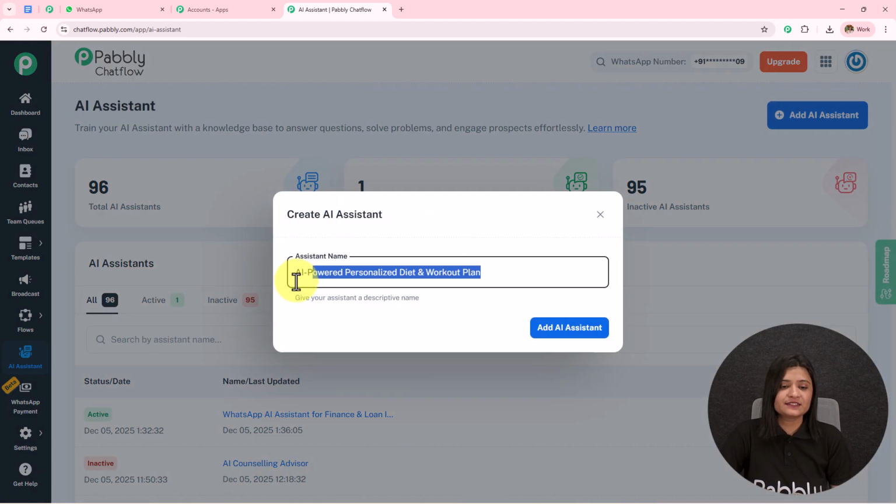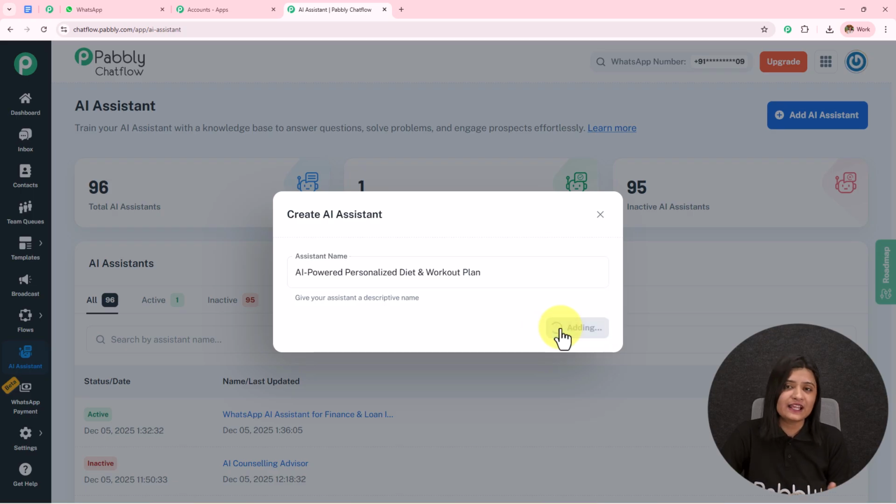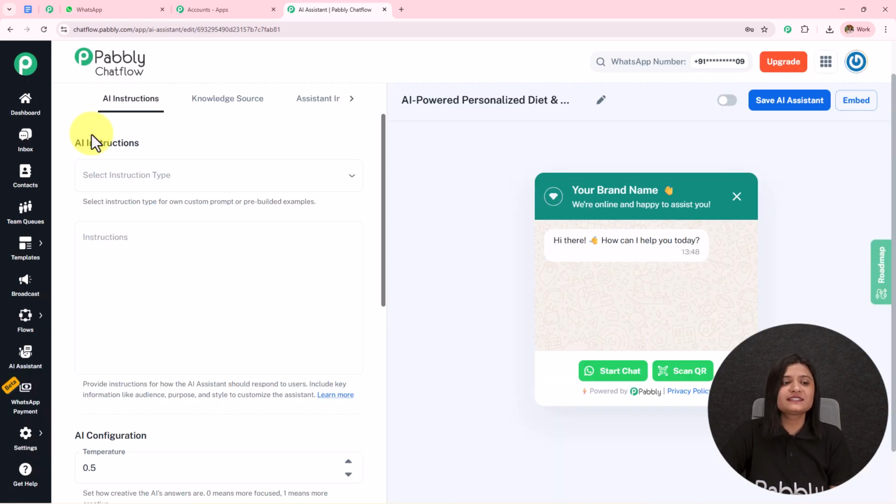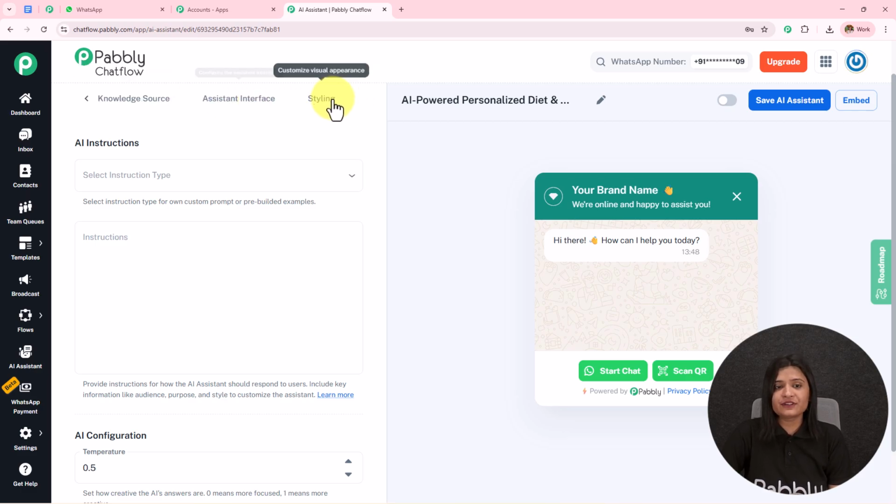You have to name this. So I have named this AI powered personalized diet and workout plan, and then I'm simply going to click on this add AI assistant. It has taken me towards this page. Now from here, we are going to start creating this AI assistant. On the top, you can see 4 options which we are going to fill in here: AI instructions, knowledge source, assistant interface, and the styling.